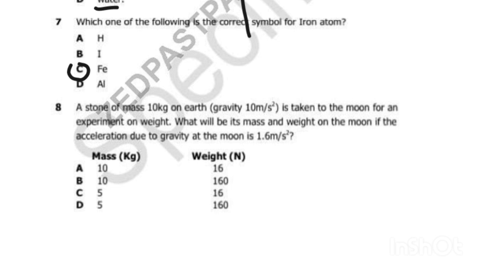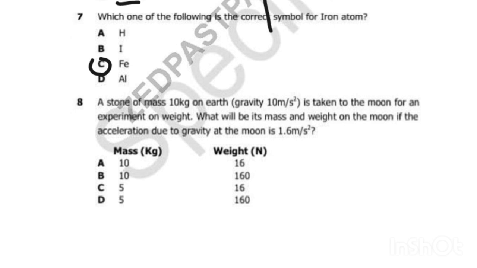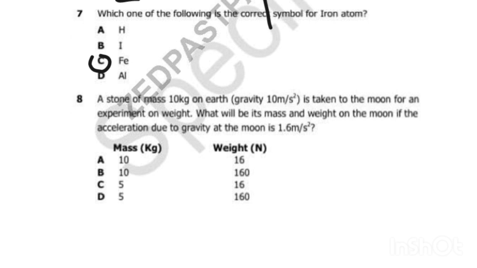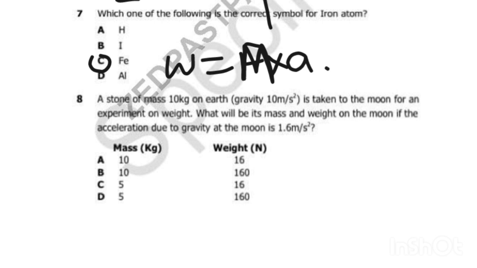So now we have been given a mass of 10 kg. How can we calculate weight? Weight is equal to force, which is calculated as mass times acceleration due to gravity.